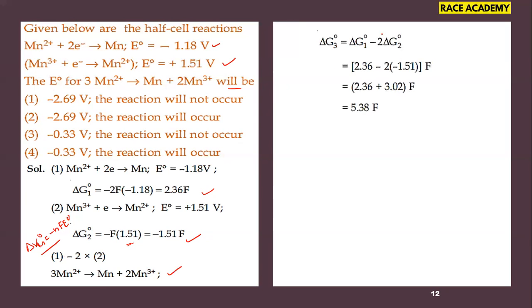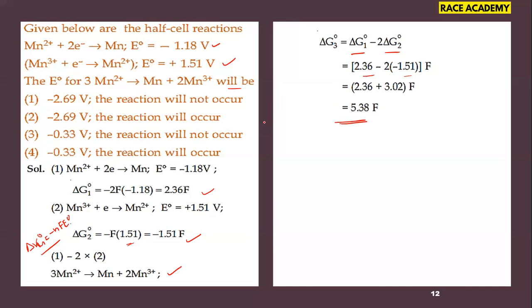And for this reaction, we can write delta G1 naught minus 2 delta G2 naught. Why? Because we have done an operation. That operation is first equation minus 2 into second equation delta G values. For the first equation we calculated delta G1 naught value 2.36. And for the second equation we got delta G2 naught minus 1.51. So after substituting these values, we got delta G3 naught value is 5.36.